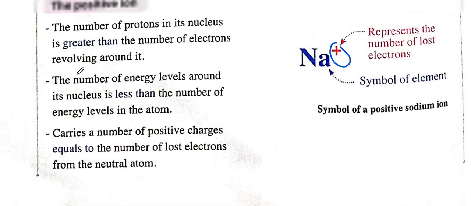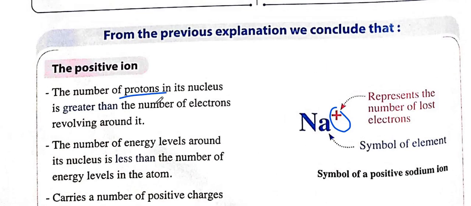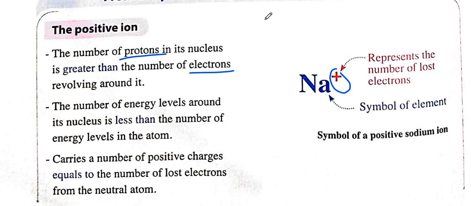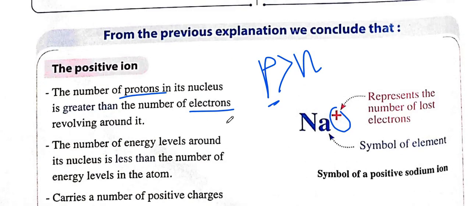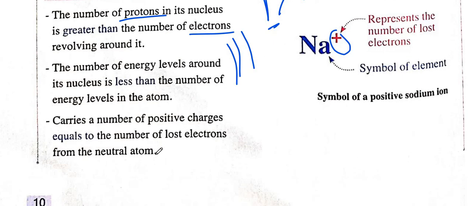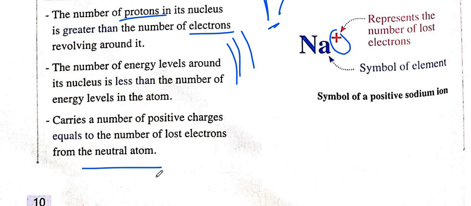So again, the number of protons is greater than the number of electrons, so P more than N, so it will take the charge of P. The number of energy levels was 3 for the neutral atom and then it became 2, and also the number of positive charges equals the number of lost electrons from the neutral atom.